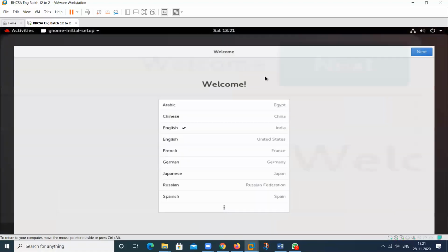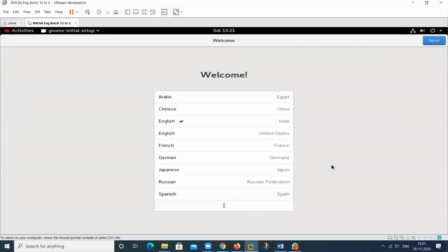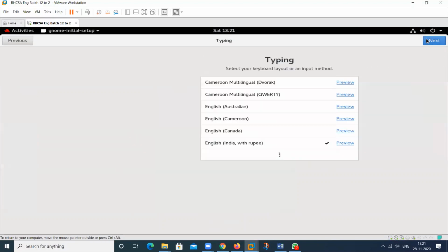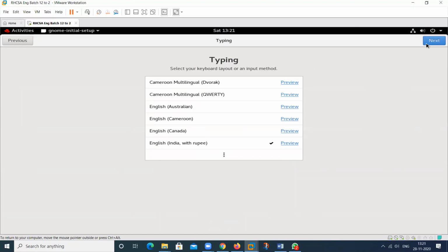So this is the same. When we log in as any user for the first time, this is the same for other users. It can be a regular user, it can be the root user, any user. So the password step for the root user will be the same as the regular one. This is the same for any user. Just for typing information, select whatever type you want: English India, English Canada, anyone that you want.